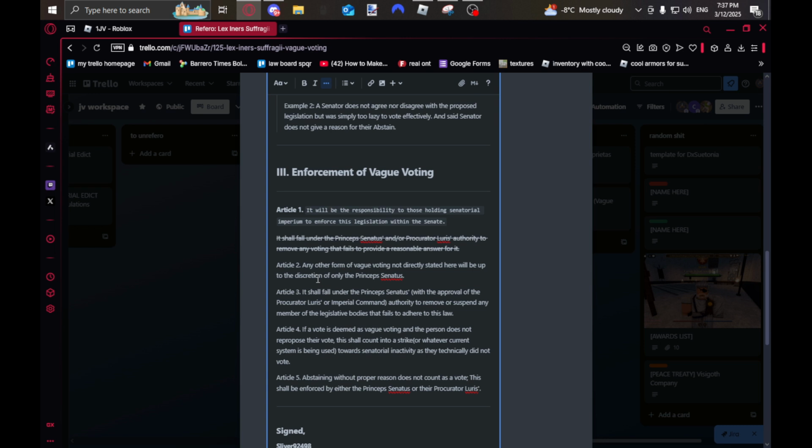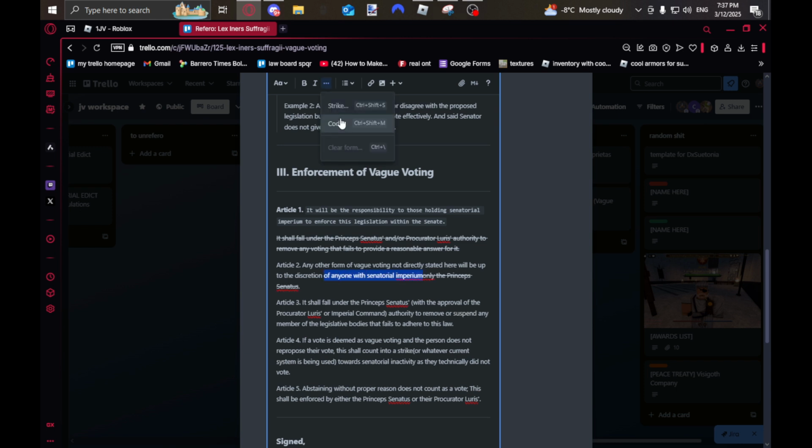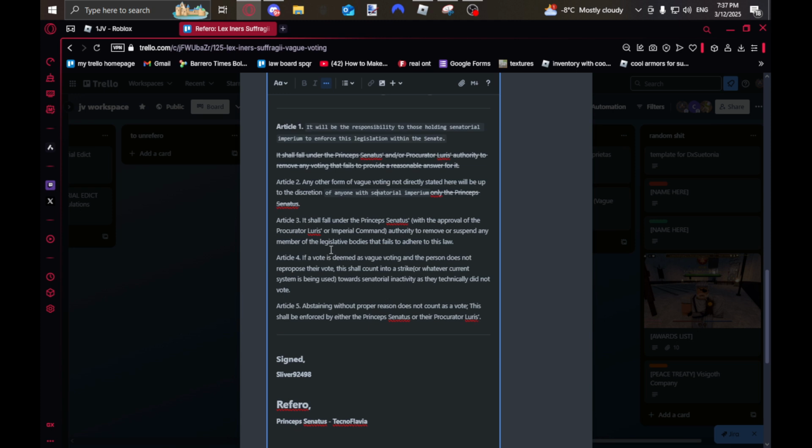Alright, let's move on to the next thing right here. Any other form of vague voting not directly stated here will be up to the discretion of only the Princeps Senatus. Again, I don't believe this is right because it's called Imperium for a reason. So I would write here: to the discretion of anyone with senatorial imperium. And then you code it. Make sure you code it, because if you don't, they're not going to allow your law.